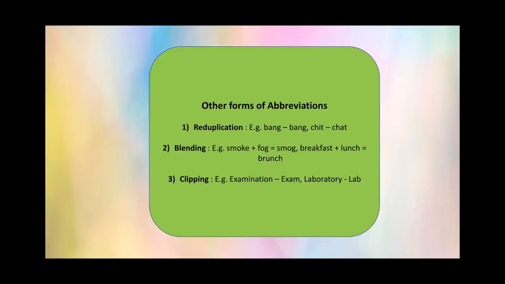We always say I have an exam tomorrow. We do not say I have examination tomorrow. Similarly, for laboratory, nobody says laboratory. You say lab. So only the letters LAB are kept. So laboratory is shortened to lab.